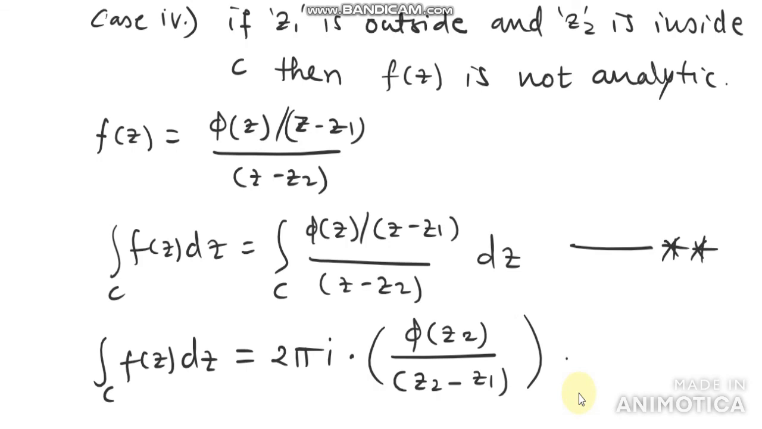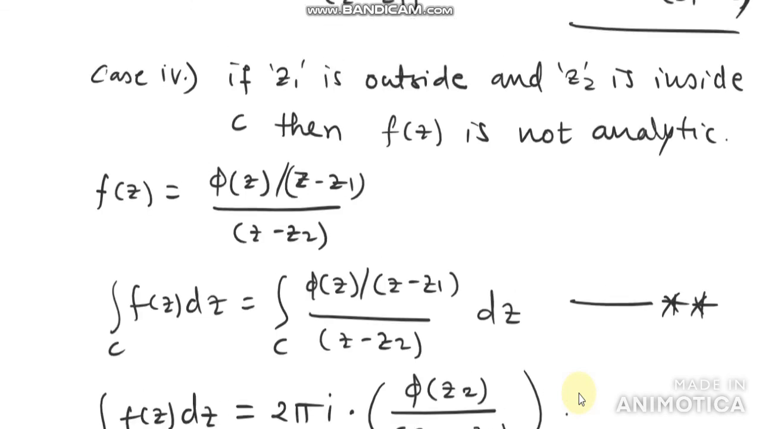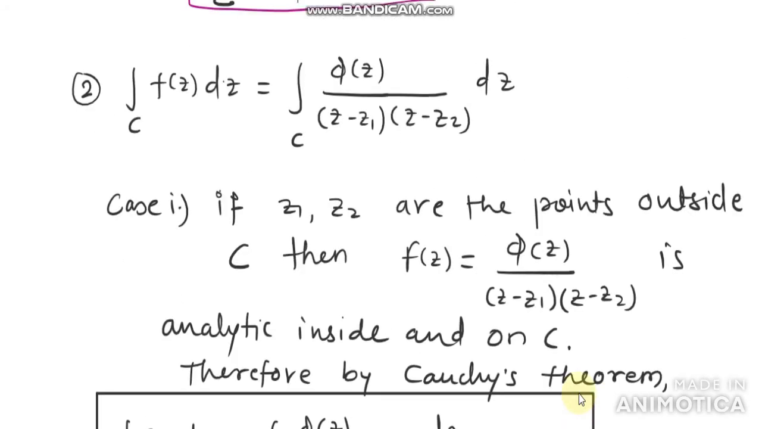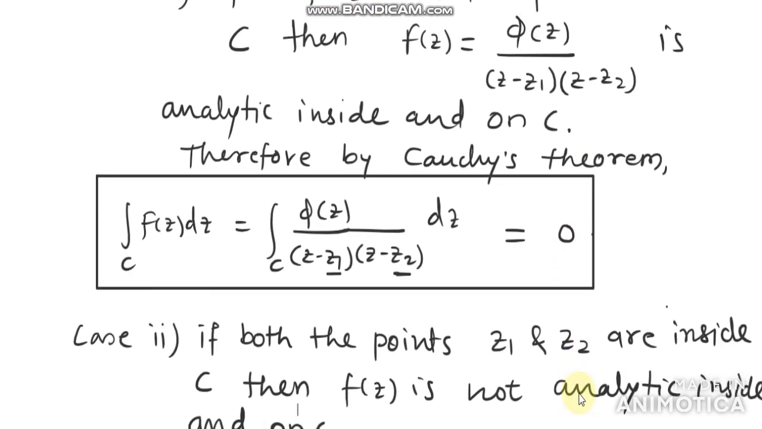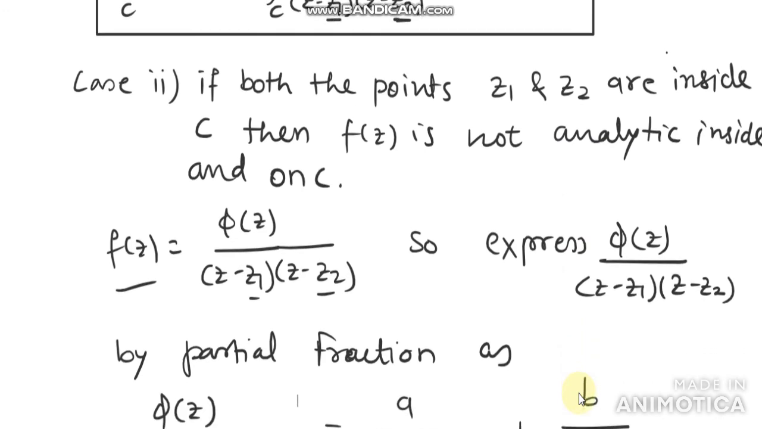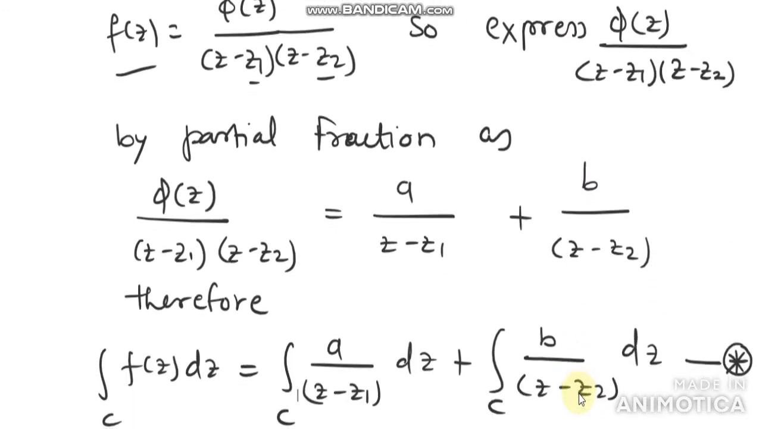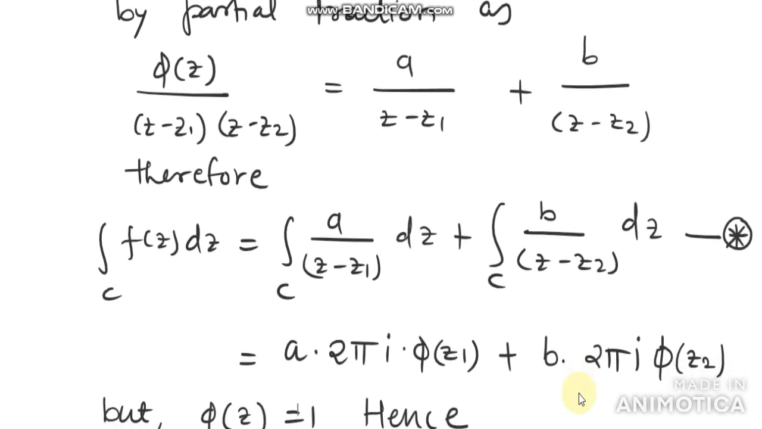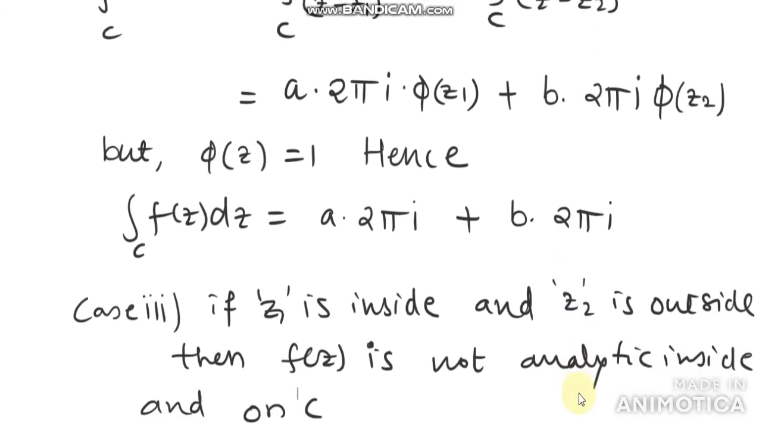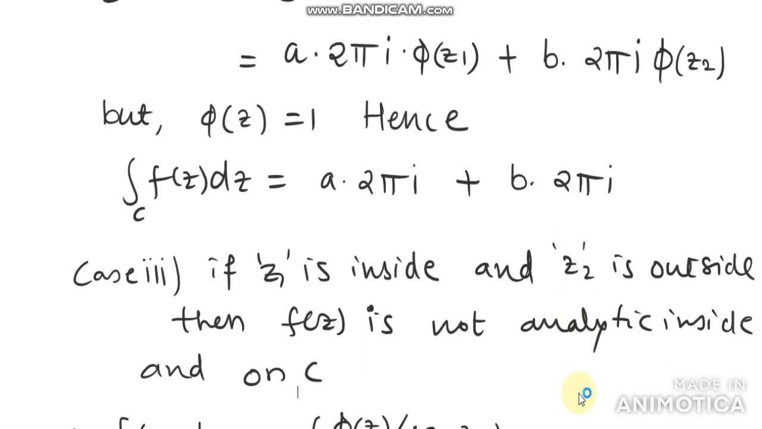So let us recall the four cases. In the first case, we have seen both the points outside C, therefore its integral is 0 by Cauchy's theorem. In the second case, if both the points z1 and z2 are inside C, then f is not analytic inside and on C. Therefore, we use partial fractions so that we can express the given function as a divided by (z minus z1) plus b divided by (z minus z2). Therefore, the value of the integral is a times 2 pi i plus b times 2 pi i.